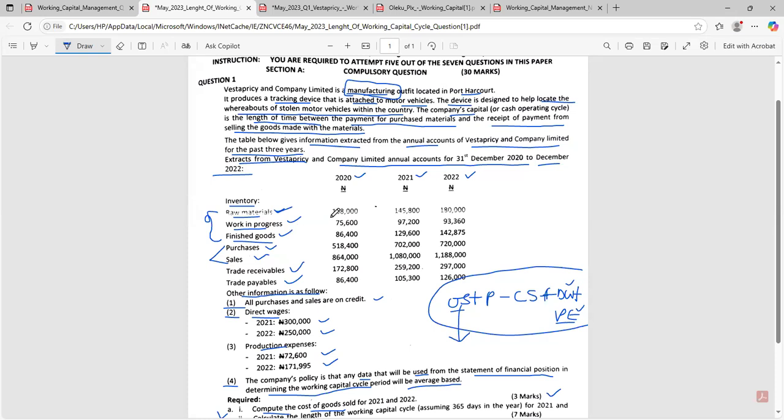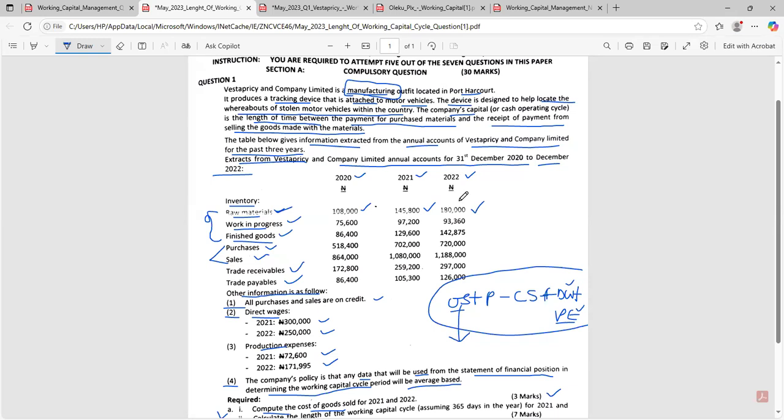But because this is a balance sheet, it is clear that these figures are closing figures. Therefore, this 108,000 you are seeing here is closing inventory of raw material for 2020. This 145,800 is closing inventory of raw material 2021. This 180 you see here is closing inventory of raw material 2022. Don't let anybody deceive you.